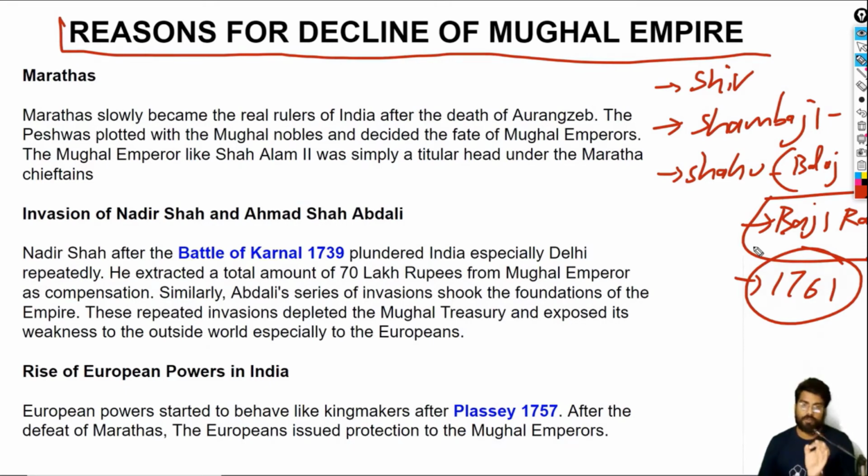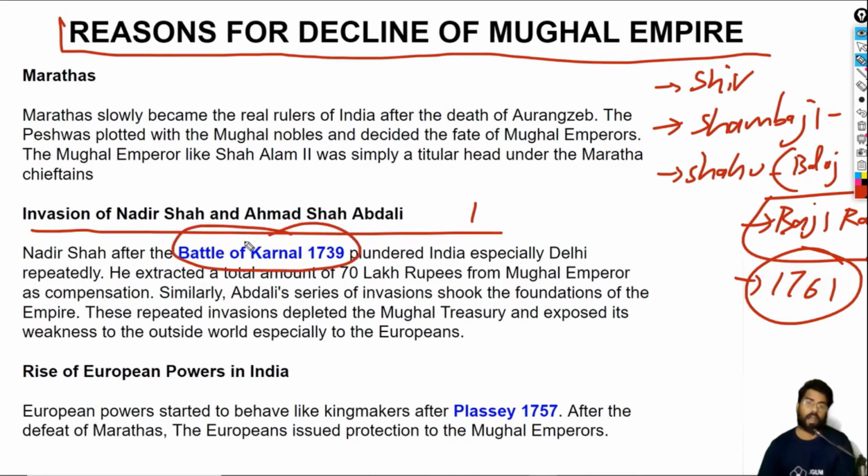So one of the reasons for the decline of the Mughal kings was the Marathas, because they established their kingdom and expanded fast. Then we have the invasions of Nadir Shah and Ahmad Shah Abdali. Nadir Shah plundered Delhi after the Battle of Karnal. This is very important, the Battle of Karnal in 1739. After Nadir Shah looted India, he went back and was assassinated by his servants as well as some family members. After his assassination, Ahmad Shah Abdali established the Durrani Empire.